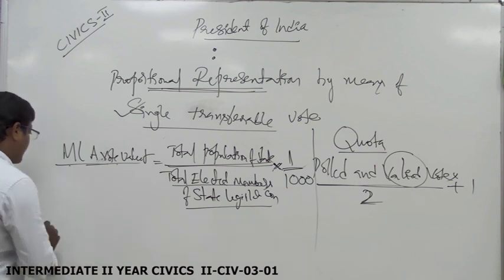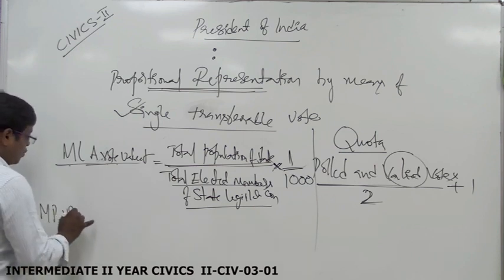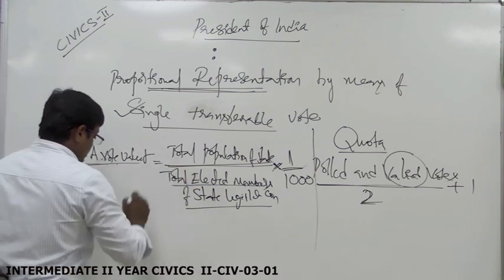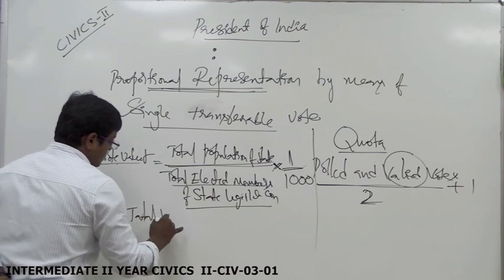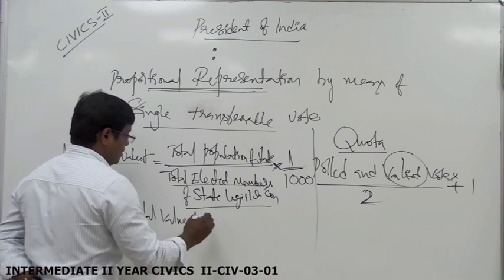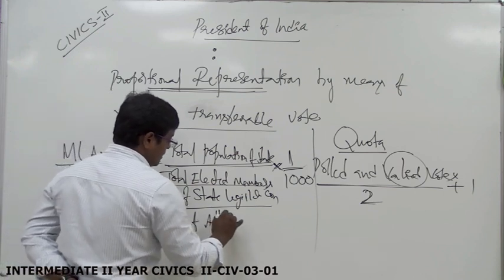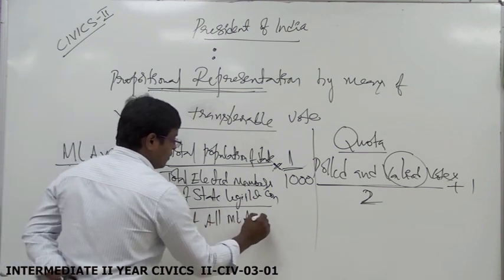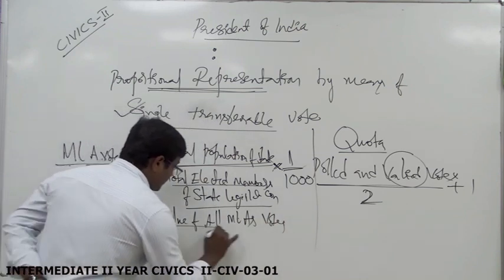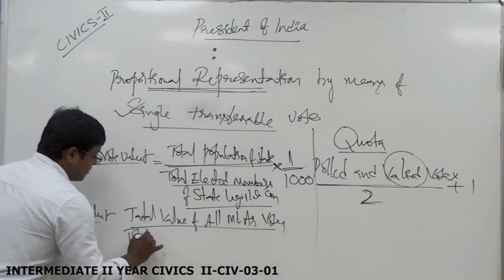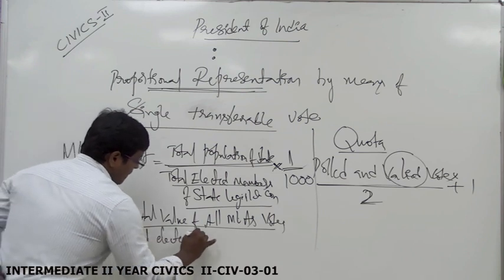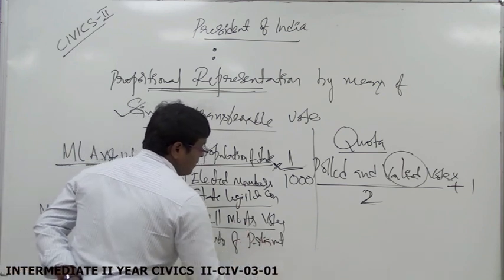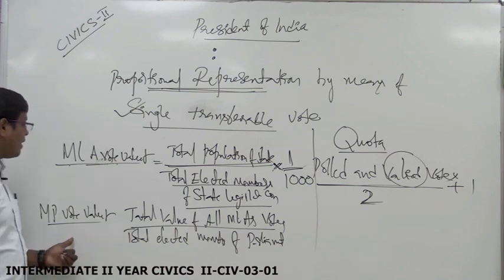What about MP vote value? The MP vote value is calculated like this: total value of all the MLAs' votes divided by total elected members of Parliament of India. That is nothing but the MP vote value.